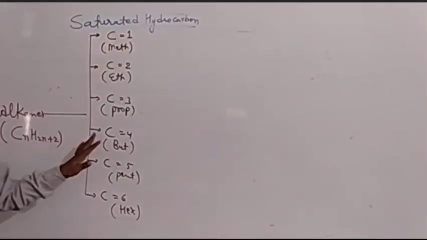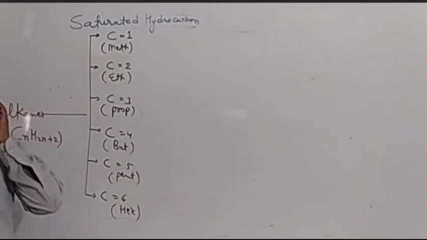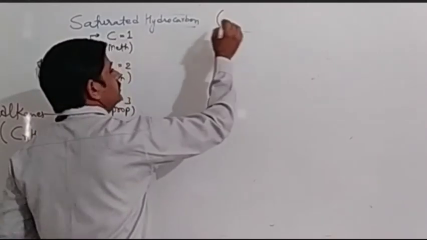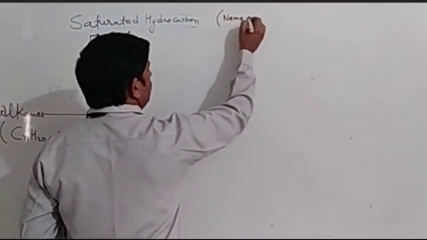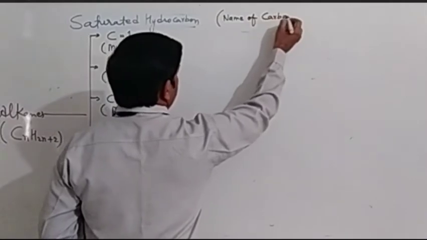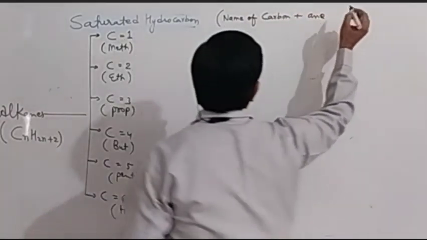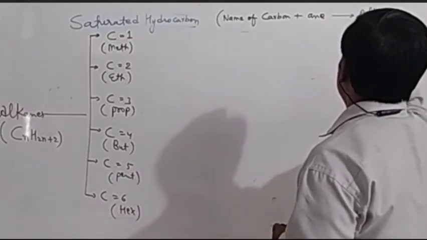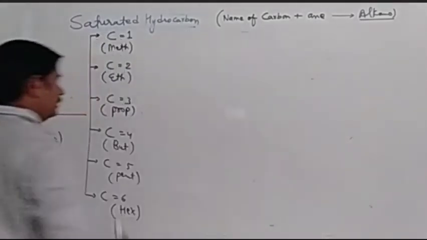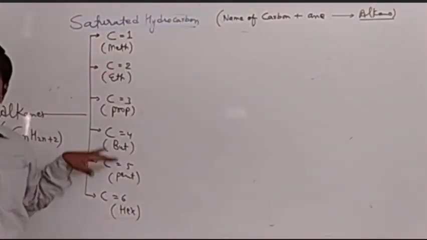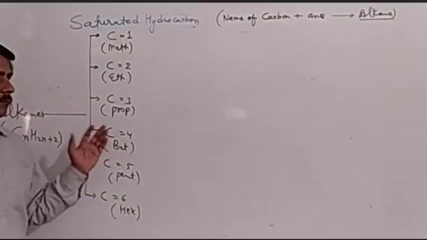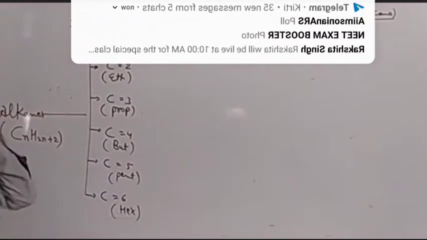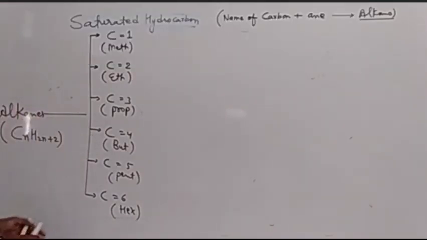And after remembering these terms, one thing you have to keep in your mind is how we can name the alkane. It can be named as name of carbon plus ane. Then it will become alkane. We have seen the names of carbon: for one, mate, ace, prop, bute, pent, hex. These are the names of carbon. And we only have to add the suffix ane for them.